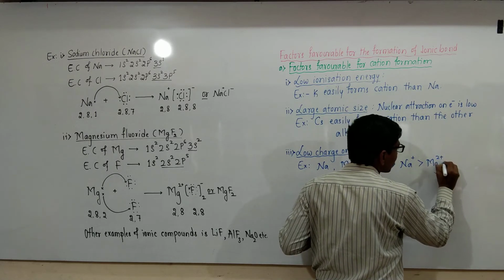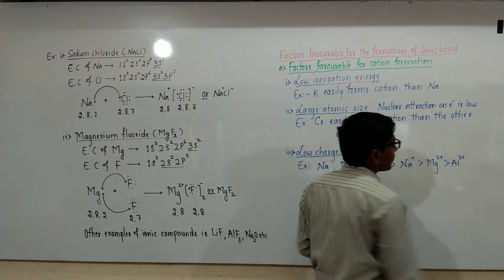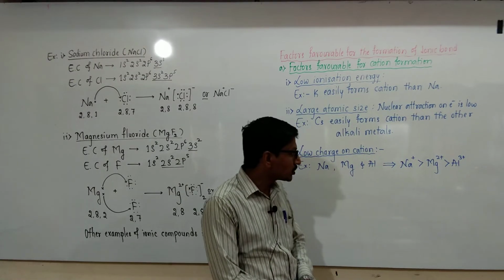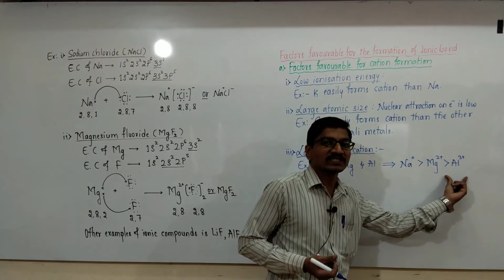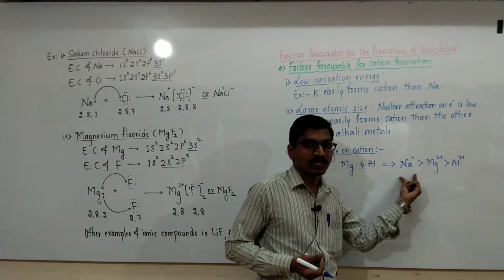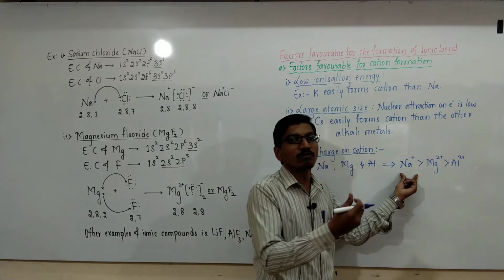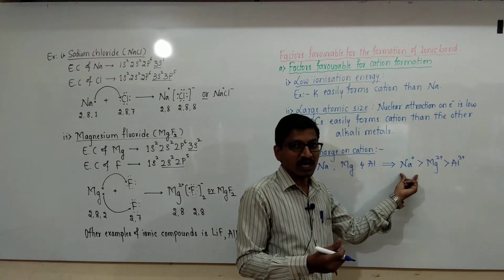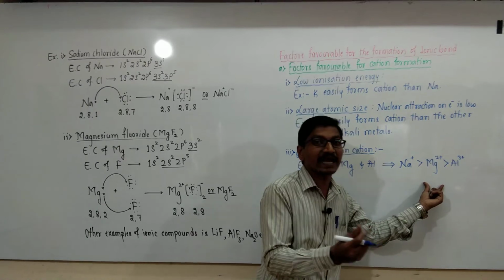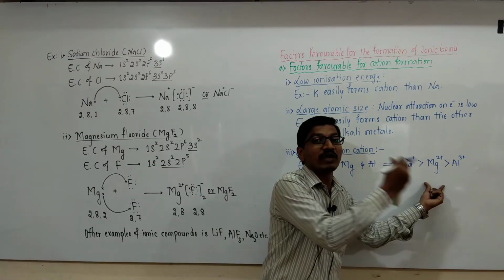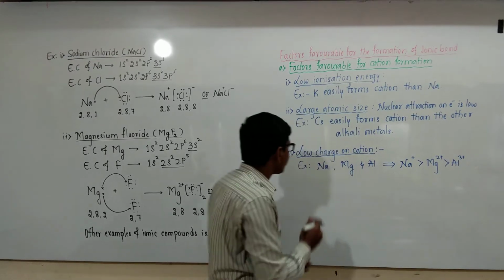Mg2+ can be easily formed compared with Al3+ because more electrons are present in Mg as well as Al compared with sodium. Sodium contains only one valence electron and it can be easily removed by little amount of energy. And as the number of electrons increases, the nuclear attraction increases and more amount of energy is required for the removal of valence electrons. Okay.